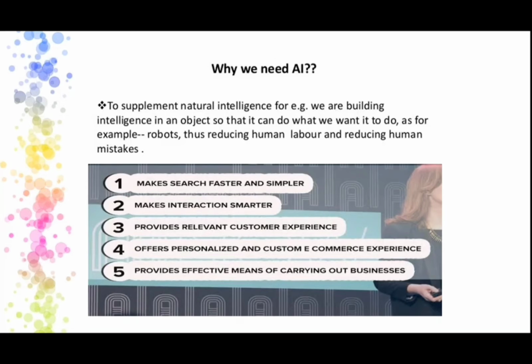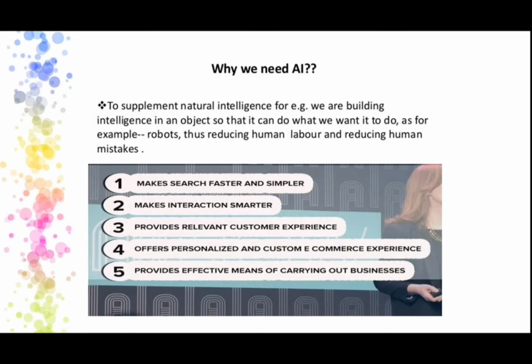Not only that, with the help of AI, you can make search faster and simpler, make interaction smarter, provide a relevant customer experience when it comes to business, and offer a personalized and custom e-commerce experience that you can see when you go through Amazon and Flipkart. Once you open any product, immediately on the side you can see, you would also like to have this, these are the best offers we are providing to you.